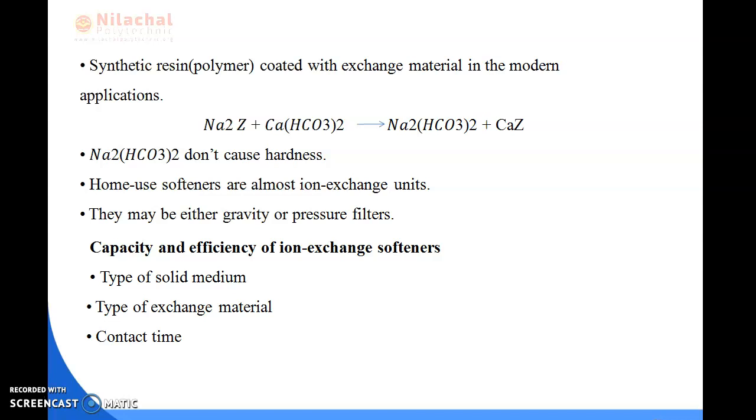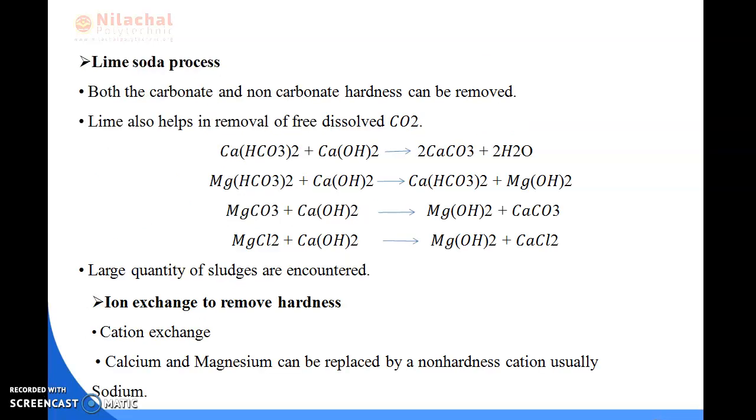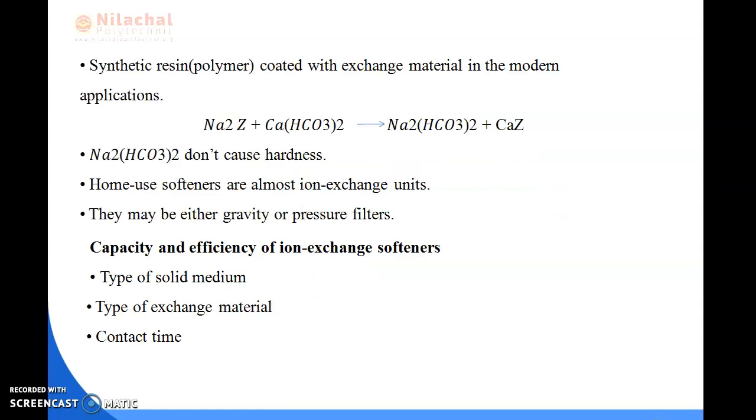Okay, so it is the second process, that is ion exchange to remove the hardness from the water. It is one type of cation exchange. Calcium and magnesium, both can be replaced by a non-hardness cation, usually by sodium. Next is synthetic resin, that is polymer. It is coated with the exchange material in the modern application.